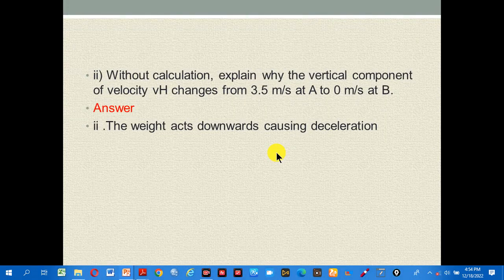Okay, in part B, part 2, without calculation, explain why the vertical component of velocity VV changes from 3.5 meters per second at A to 0 meters per second at B. Answer: the weight acts downwards, causing deceleration.